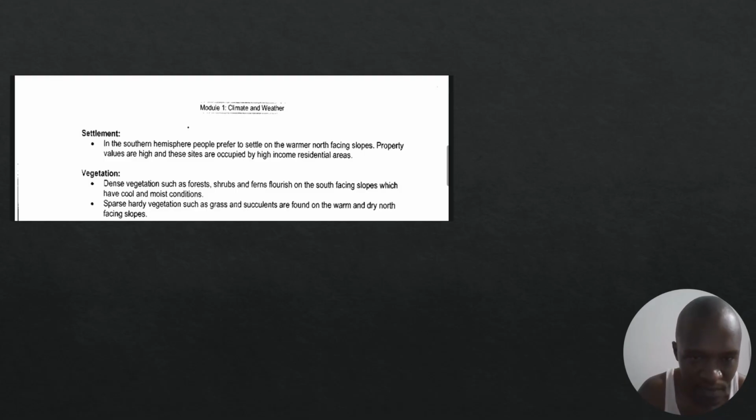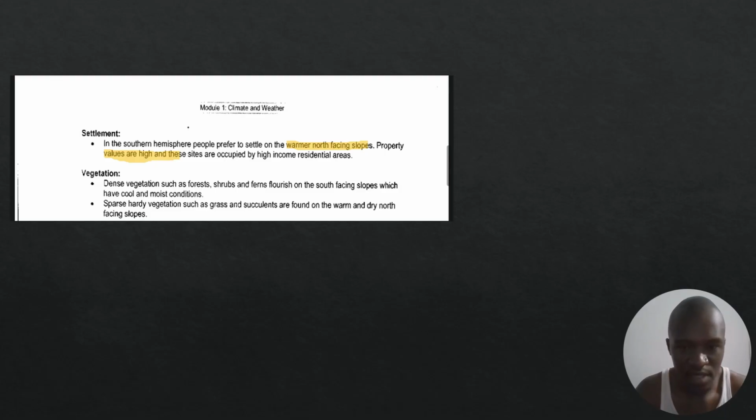This means that property values are going to be high on the north-facing slopes. If more and more people want to live on the warm north-facing slopes, obviously it's going to increase the demand. So that's why the property values are high, and these sites are occupied by high income residential areas.